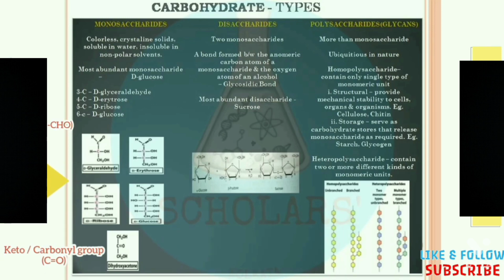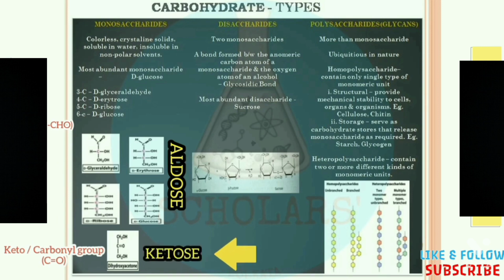Those monosaccharides that have the carbonyl or CO group as their functional group are called ketose. In this example, dihydroxyacetone has a 3 carbon structure and has the carbonyl group as its functional group, so it is a ketose monosaccharide. Thus we can differentiate between aldose and ketose monosaccharides by their functional group.